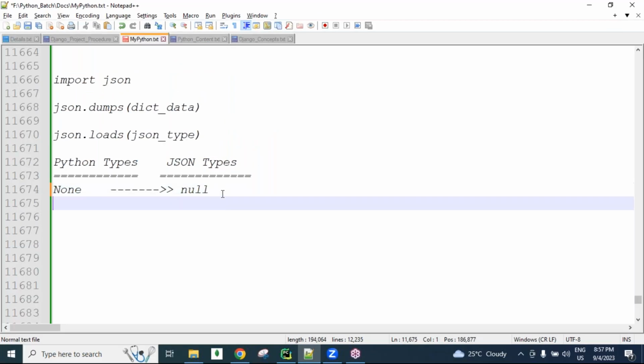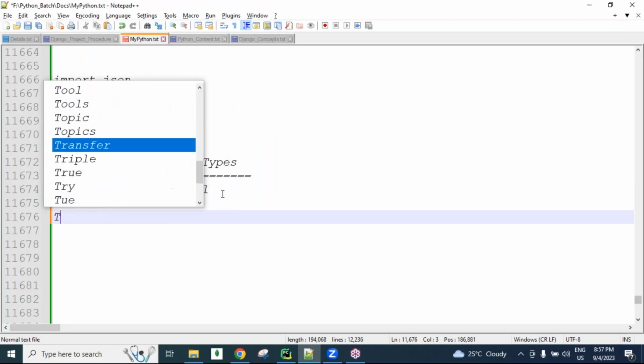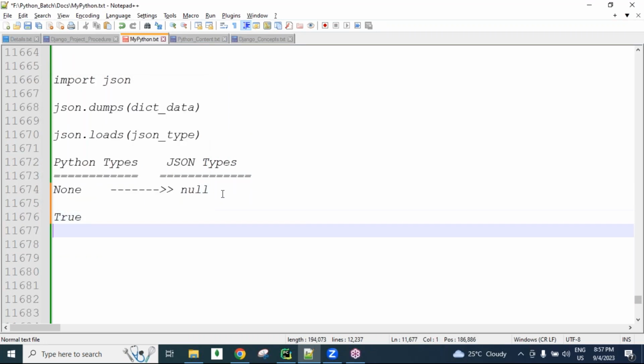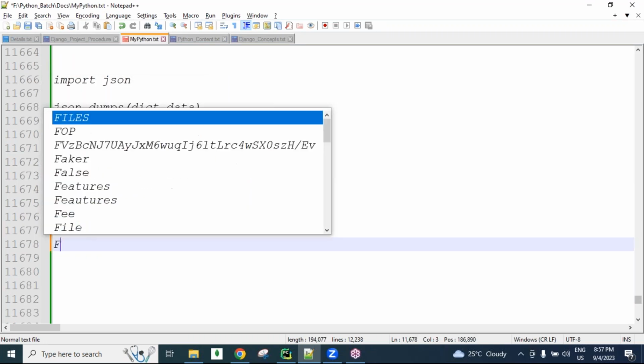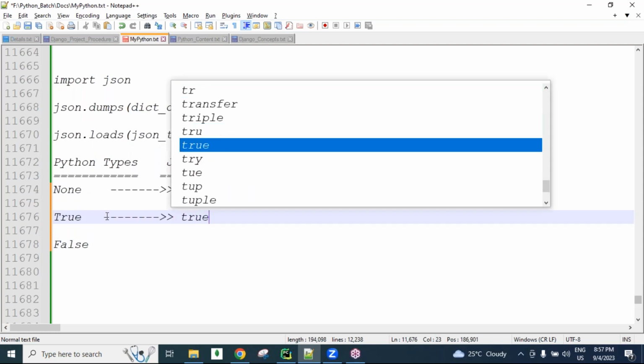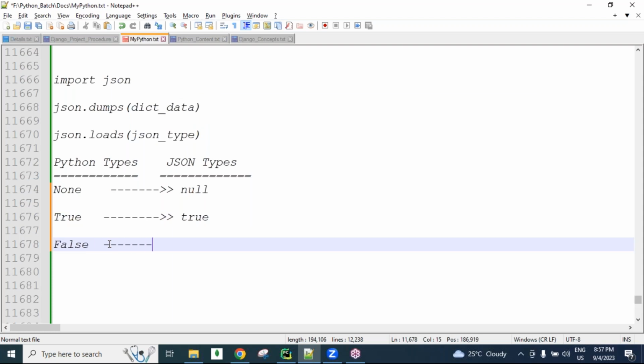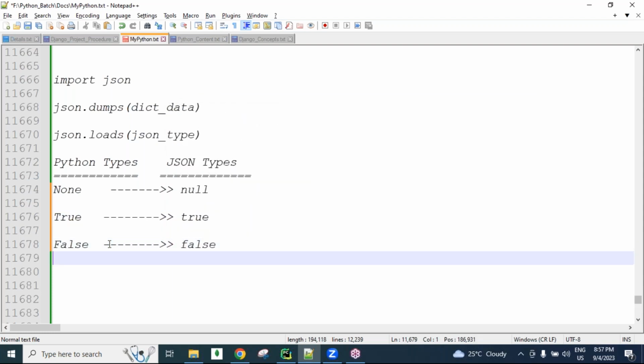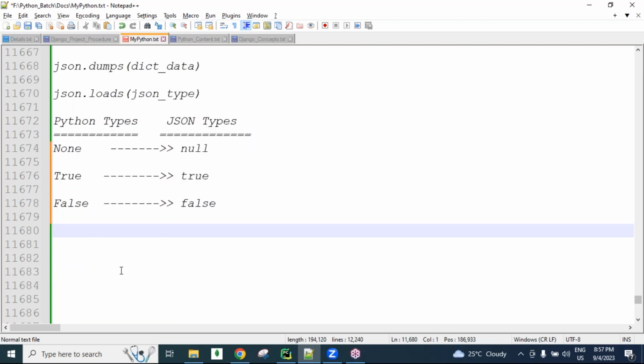Okay. Yes. Next, Boolean values, guys. In Python we have Boolean value True and Boolean value False, guys. In JSON, the Boolean values are written in small letters: true and false, guys. Clear? Okay.